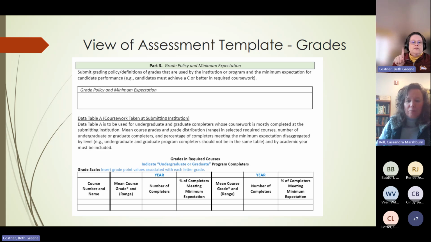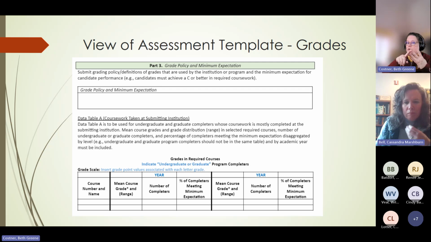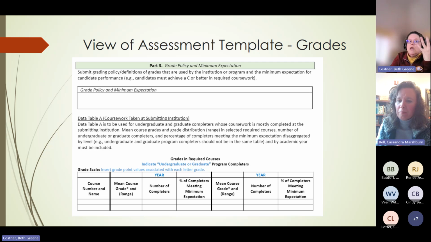You do have to disaggregate by group though, even if you only have one student in a group. So maybe you have an undergraduate that graduates in biology this year, but not the next. That's fine. Just put that in there. But then you have an MAT that only does it in this year. You just have to break it apart by program and subject area. So if you had undergrad biology, undergrad chemistry, grad chemistry, and grad biology, you'd have 4 tables, even if you